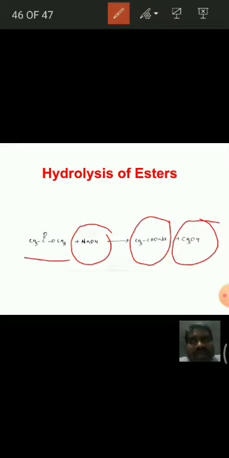This hydrolysis of esters is carried out in acidic media and basic media. That means in both media, hydrolysis of esters is carried out to give alcohols as the main product. With this, in our syllabus, the preparation of alcohols is over, and in the next class we go with the properties of alcohols. Thank you.